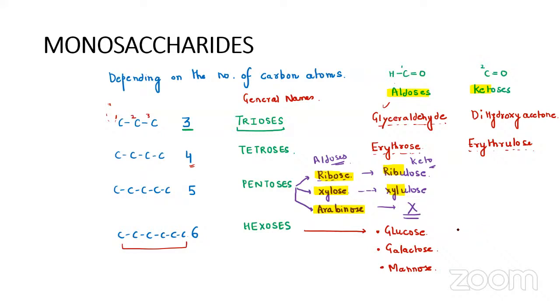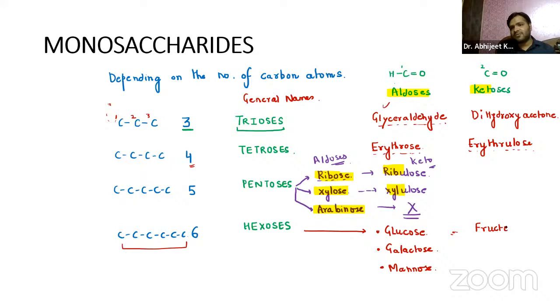Yes, Sohail, you're right. But I would request that you type in the chat box, it'd be more accessible. And in the ketoses part, you already know we have only one, that is called fructose. Now, if I say fructose is a keto derivative, which functional group will be present? I've already told you the functional group. Yes, it is C double bond O.